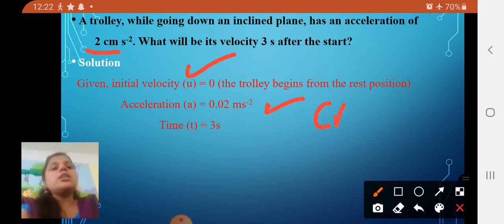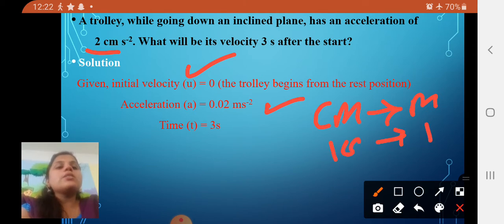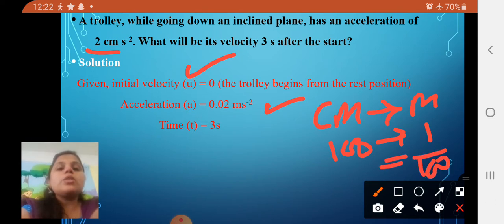Centimeter into meter. So what do you mean by 1 meter? It is 100 centimeters. If you want to convert centimeters into meters, you have to divide by 100. So what is 2 by 100? It is 0.02.